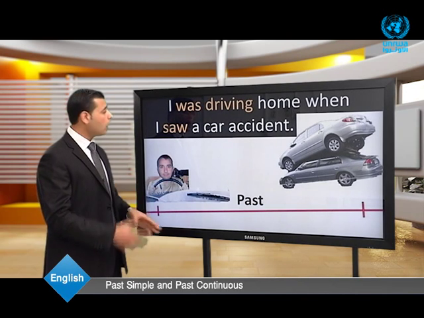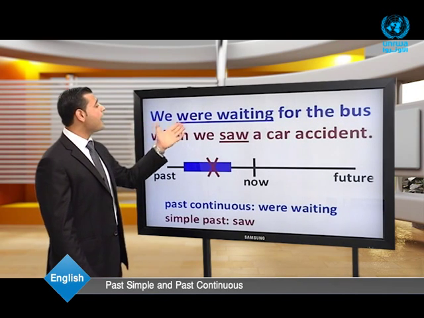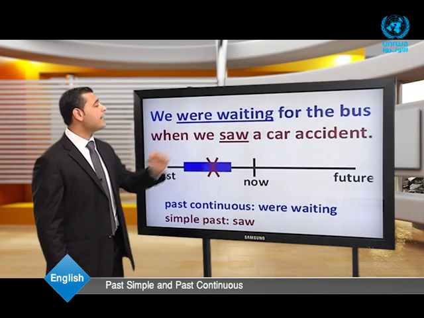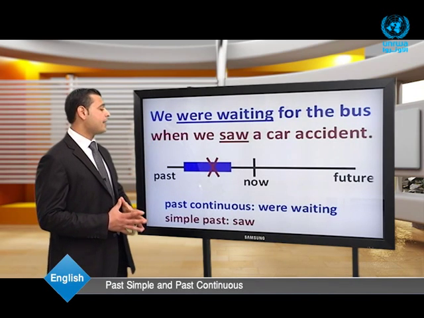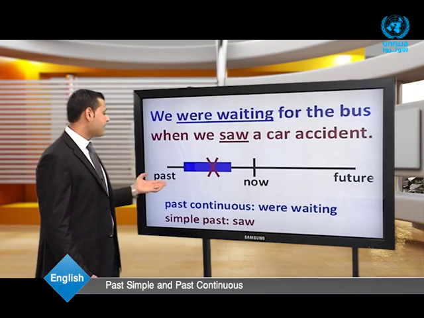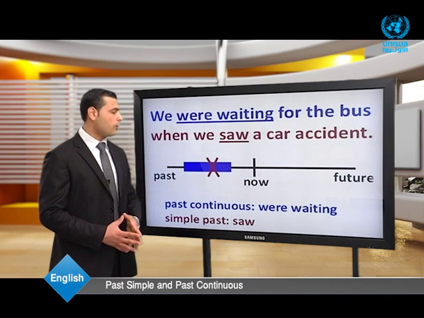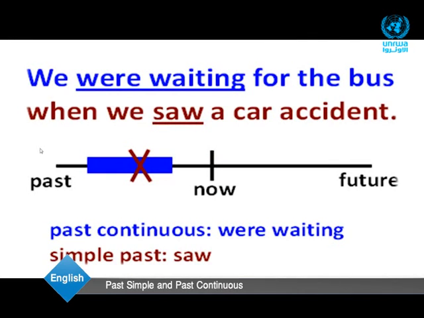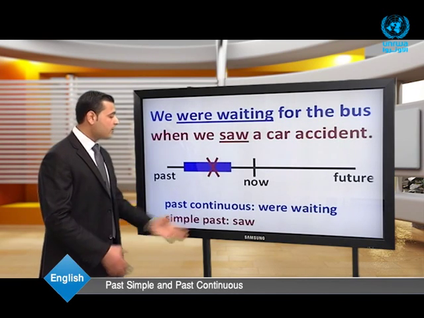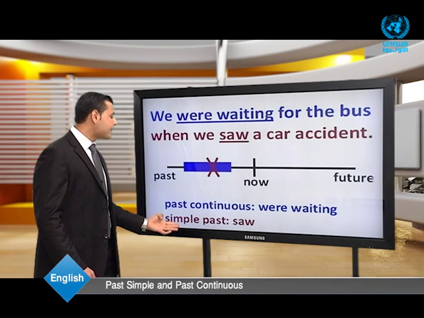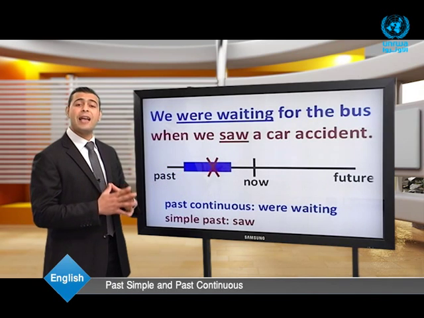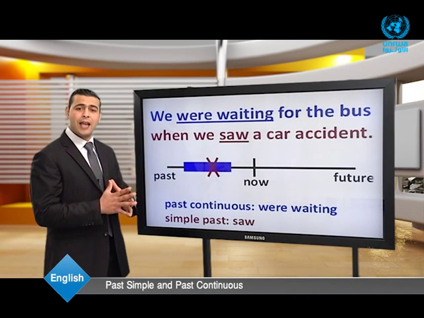Let's have a closer look at the following sentence. We were waiting for the bus when we saw a car accident. Look here, in the timeline we have the past, the present, which is now, and the future. The two actions, were waiting and saw, took place or happened in the past. Here we have a past continuous action, which is were waiting, and a past simple action, which is saw. Dear students, the longer action is always in the past continuous, and the shorter one is in the past simple.